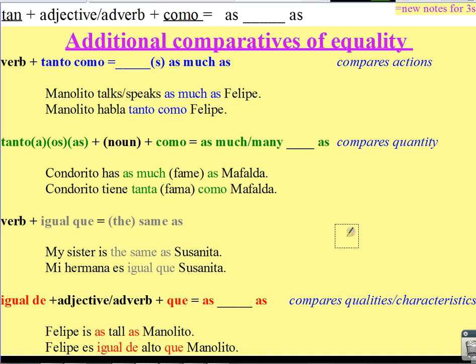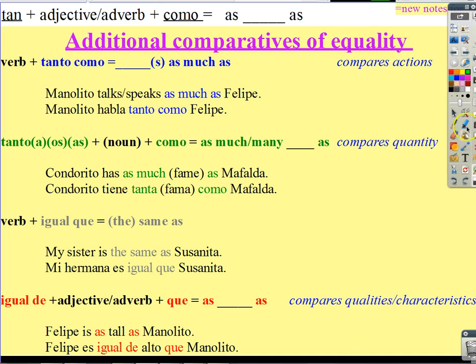So those are some new ways to make comparatives of equality. And some of them are related to the one we already knew, and the two others use igual, which means equal, the same.